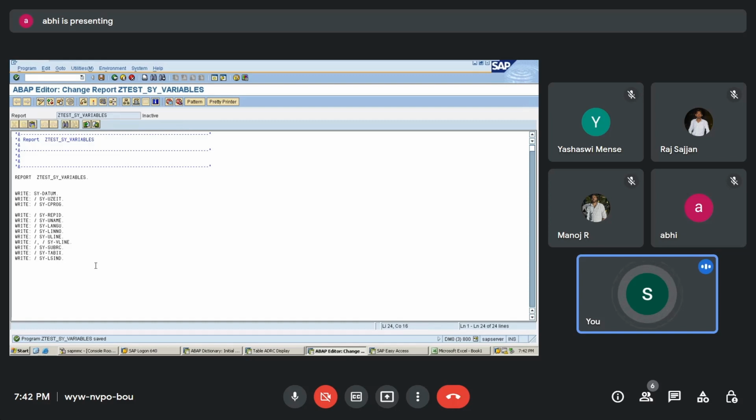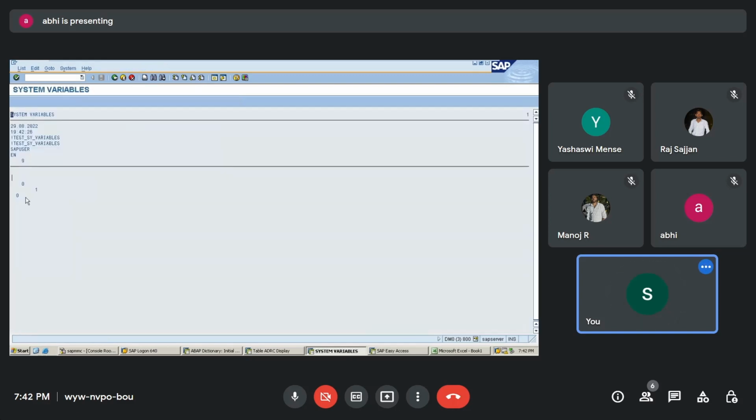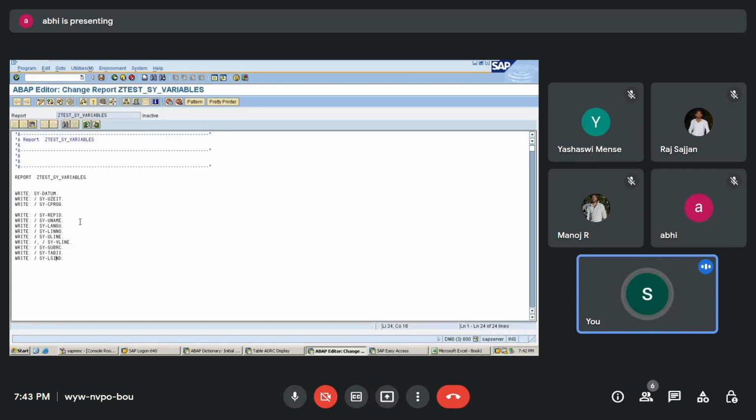If I execute this now, it is going to give me 0 because it is very basic now. If I have an interactive report, then it will be 1.